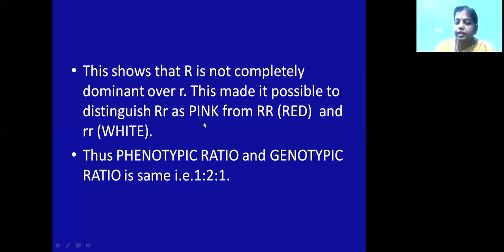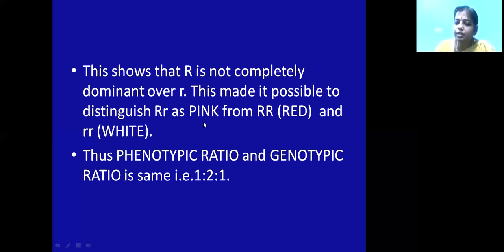CS-CD means it is spotted and dotted lentil. CD-CD means it is dotted lentil. How many spotted lentils are present? Only one. How many spotted and dotted lentils? Two. How many dotted lentils? Only one. So the ratio is 1:2:1.